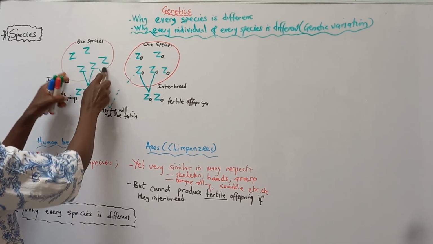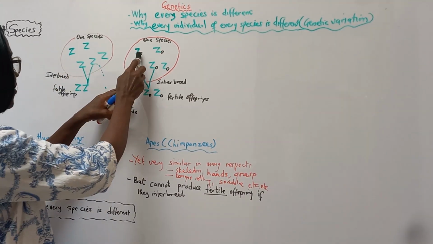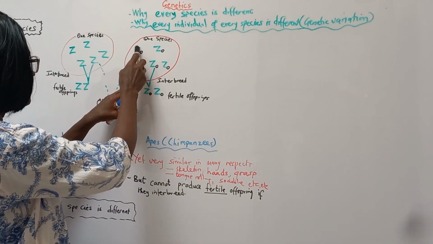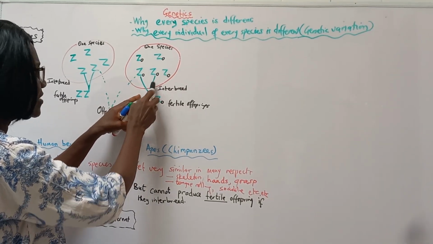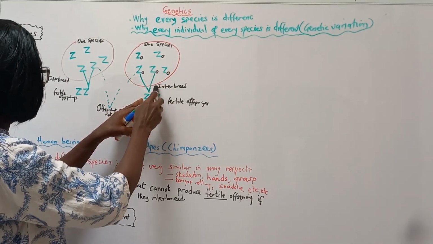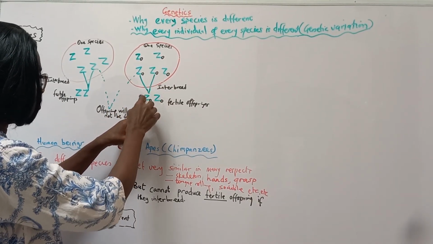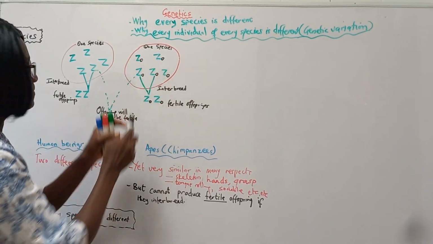So this is one species, a group of organisms. They are similar, isn't it? This is also another species. This is one organism. These organisms look similar, a group. And if they can interbreed, mate, to produce offspring that are fertile, then it's one species.